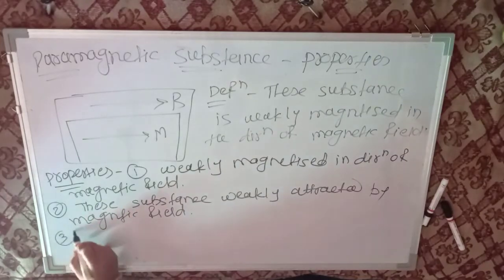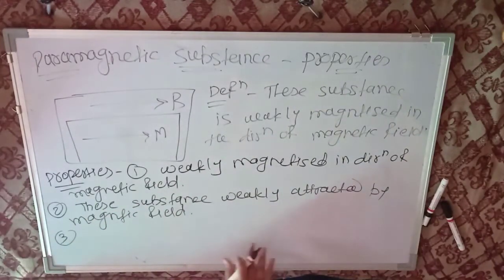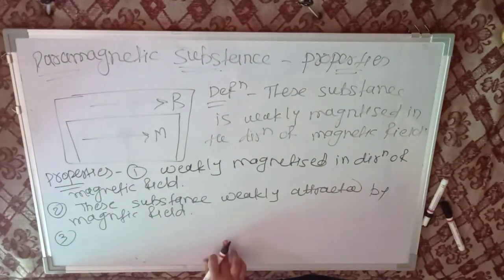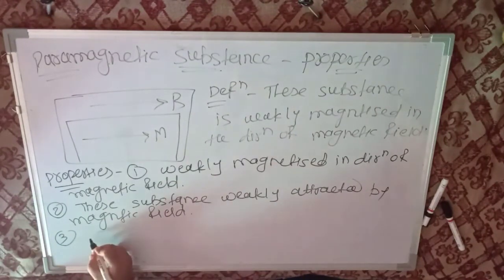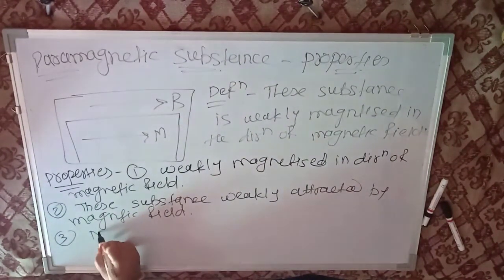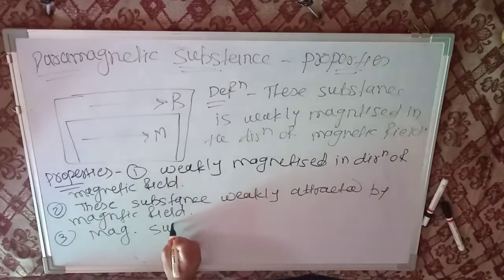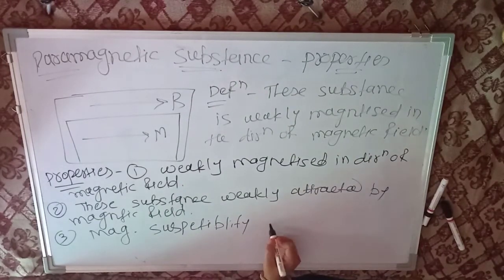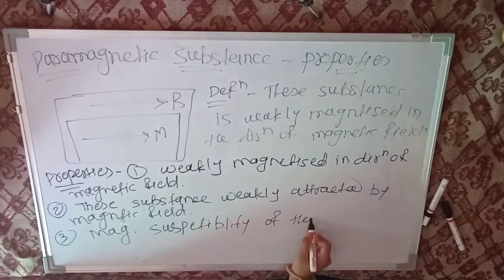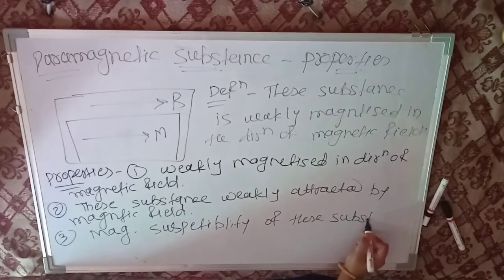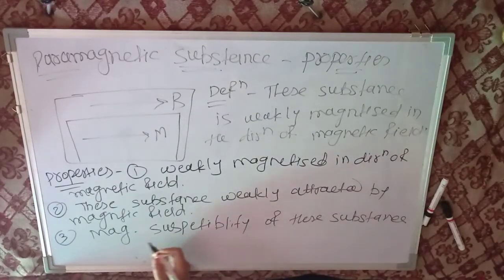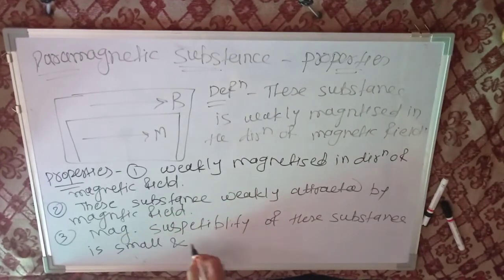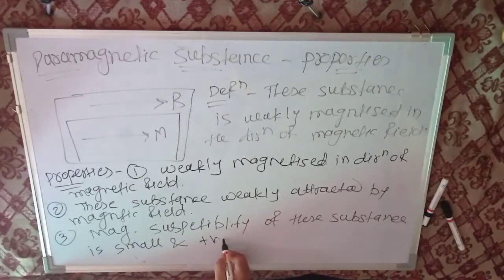Now the third property of paramagnetic substance. Magnetic susceptibility of this substance is small and positive.